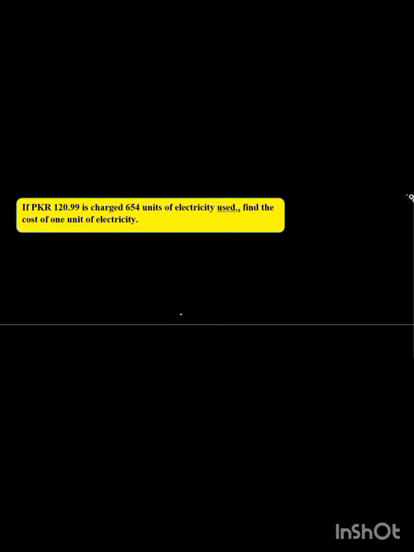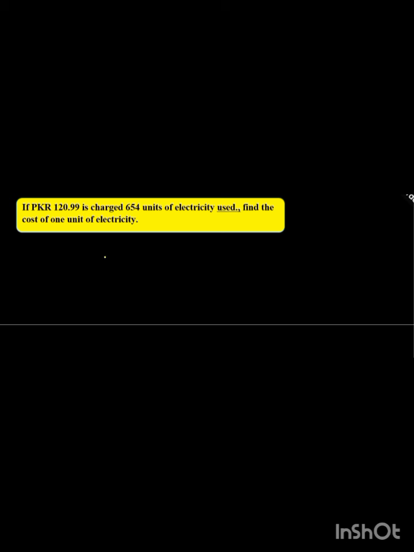If PKR 129.99 is charged for 654 units of electricity used, find the cost of 1 unit of electricity. Okay, total cost is given to you, and this cost is very cheap compared to nowadays.